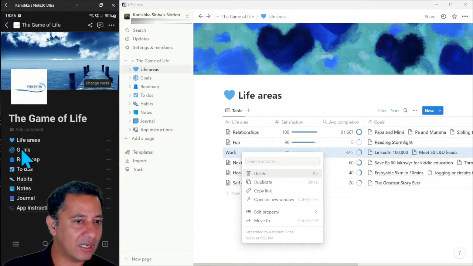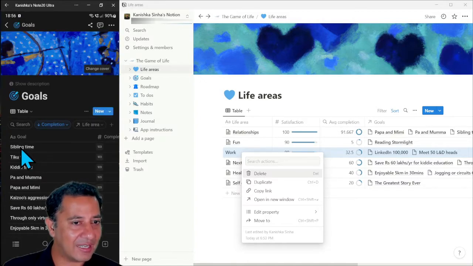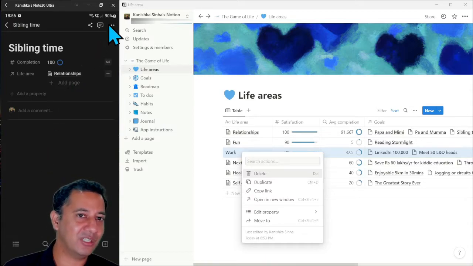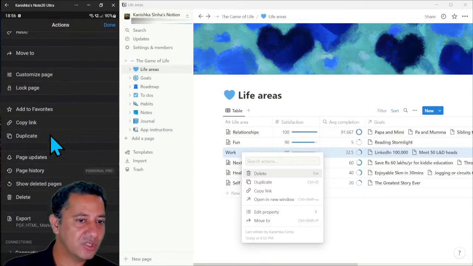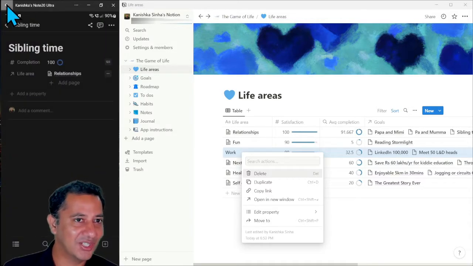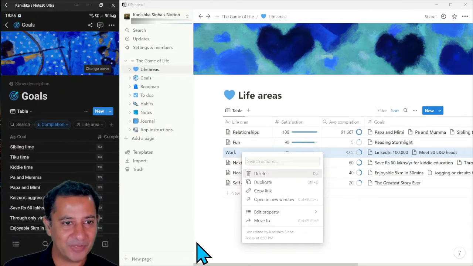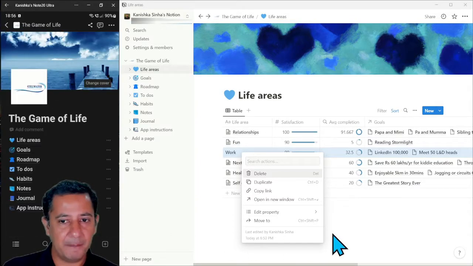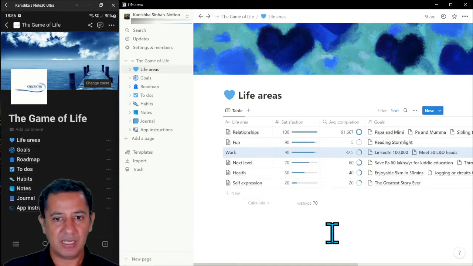Similarly, if you wanted to click a goal and delete that, click on that. Let's say sibling time. I'm fed up of my sister. Don't want to spend any time with her. Let me just go over here, scroll down, and I can delete that here. But I love my sister very much, so I will not delete that goal just now. Okay, so let me go back to the main page again.